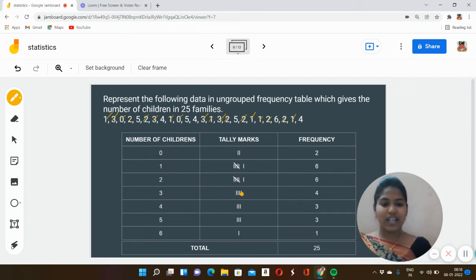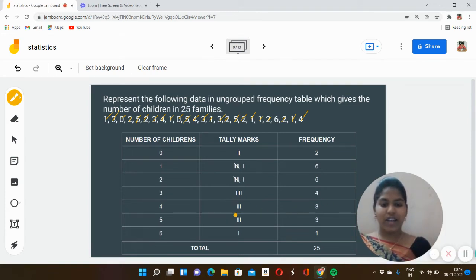Yes, 4 children. Now we'll move on to the fourth one. 1, 2, 3. So we have drawn 3 vertical lines. Now for 5. 1, 2, 3.